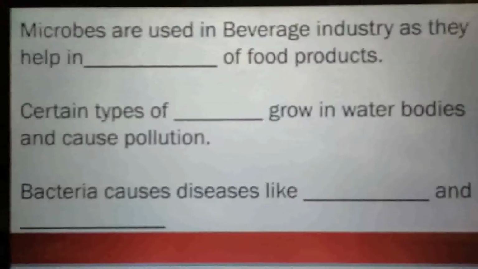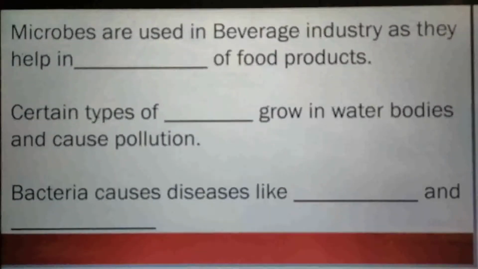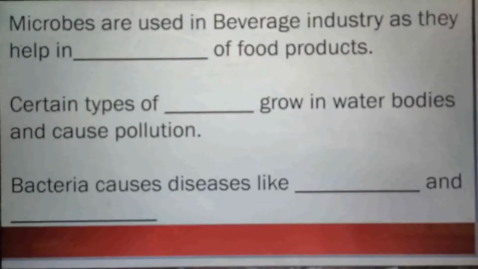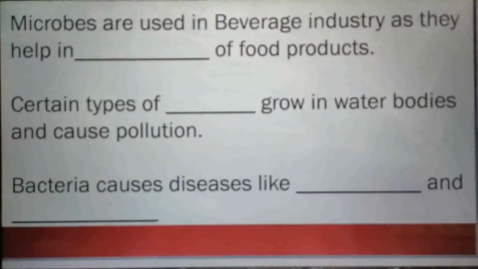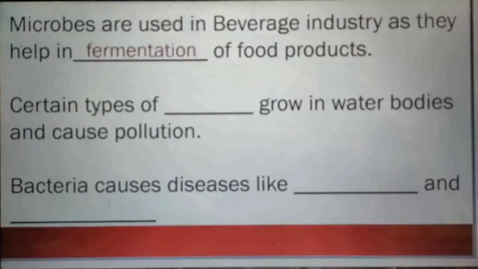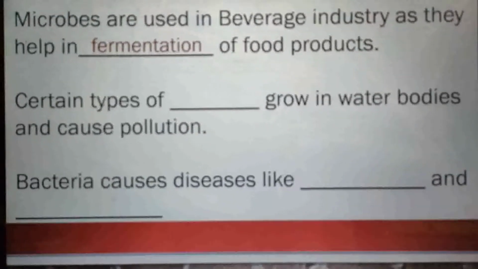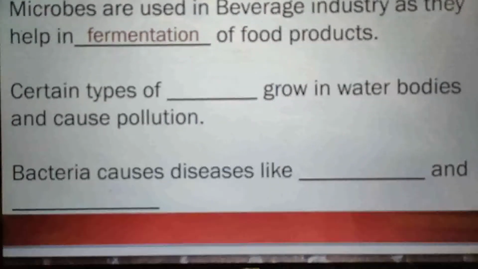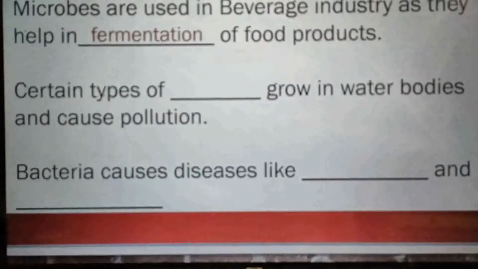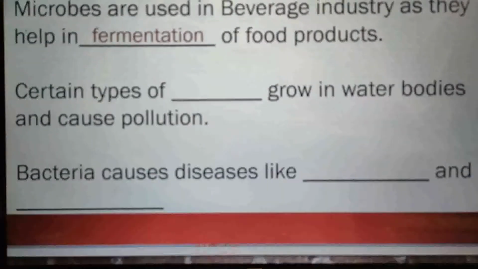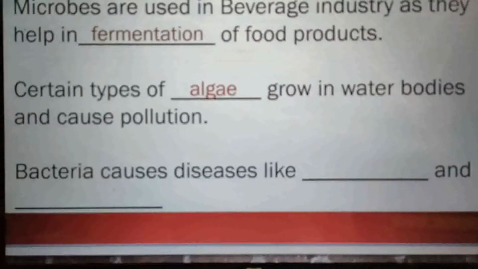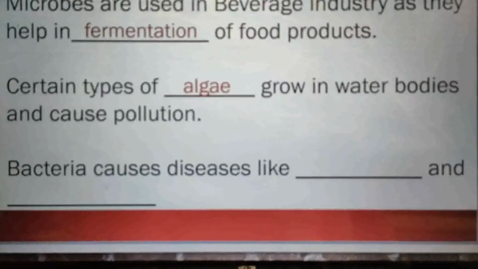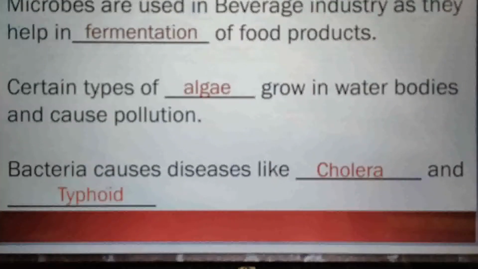Now, time for a quick test. Microbes are used in beverage industries as they help in fermentation of the food product. In beverage industries, it is fermentation. Certain types of algae grow in water bodies and cause pollution. Yes, what grows in the water bodies? Algae. Very good. Can you tell me the names of two diseases caused by bacteria? That is cholera and typhoid.